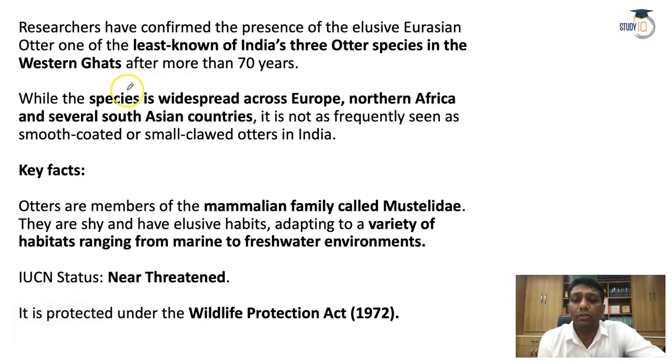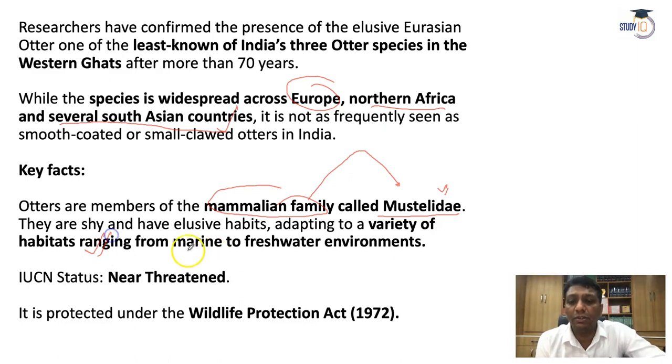And see, this species is not only in India, guys, it is widespread across the European countries, Northern Africa, and several South Asian countries. This otter is actually from a mammalian family group that is called Mustelidae. So this one is considered under Mustelidae, and the variety of habitats ranges from marine to freshwater environment. So the location is both freshwater and marine environment. According to IUCN, it is near threatened.